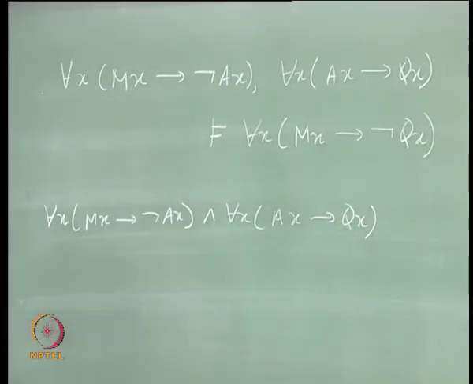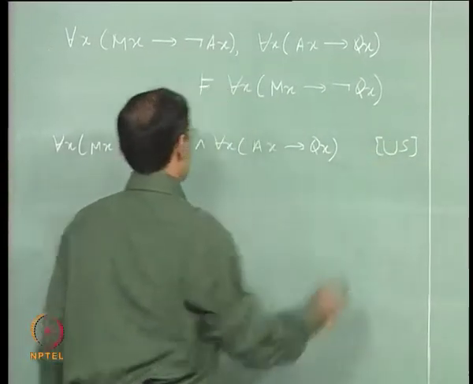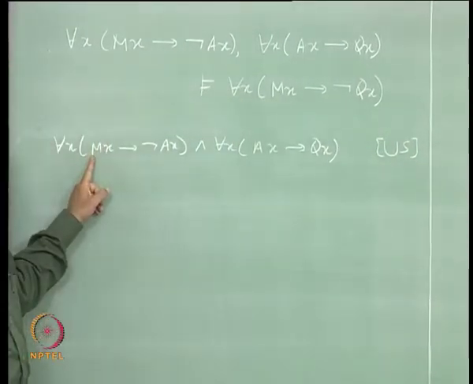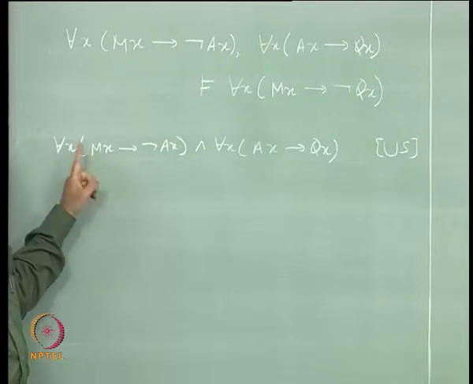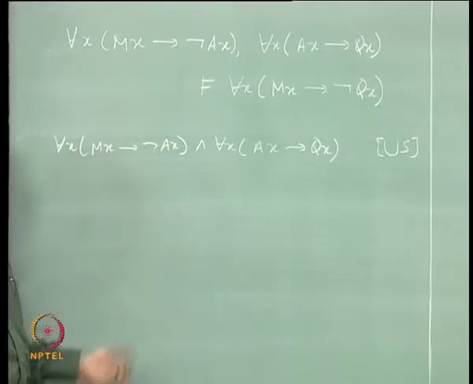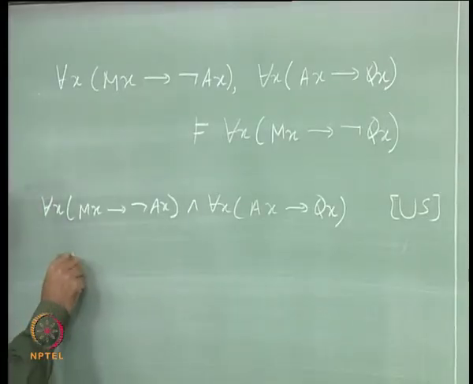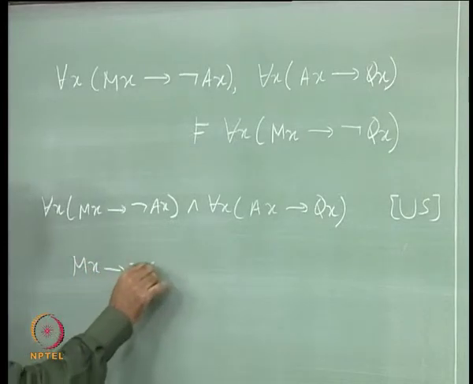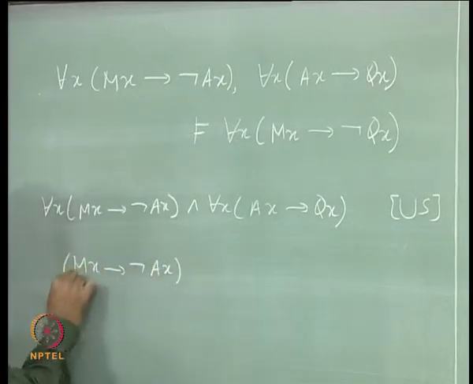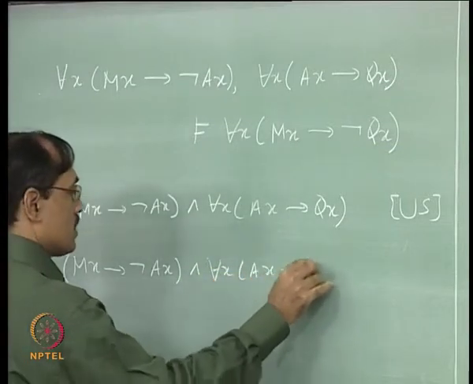Suppose you apply a quantifier law, say universal specification, on the first one. If you want to specify what x you are taking, you may write x by c or x by x itself, it does not matter. Let us take x by x. That gives mx implies not ax, and for each x, ax implies qx.